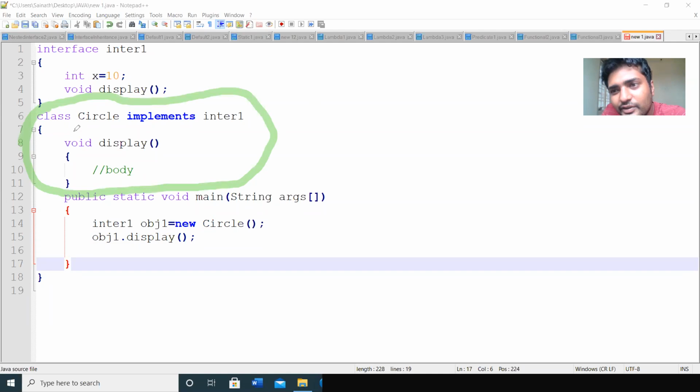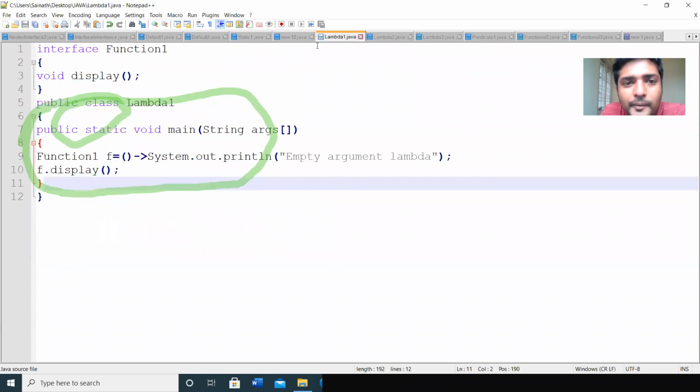To implement an interface, we need a class. That means extra burden, extra work. So we need to create a class, and in that class, we have to define the abstract methods. So that is one problem. In order to reduce the lines of code and the burden on the compiler, lambda functions can be used. Functional interfaces can be used. So lambda functions means this one.